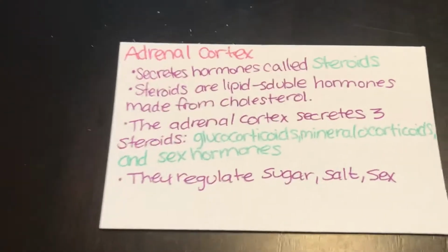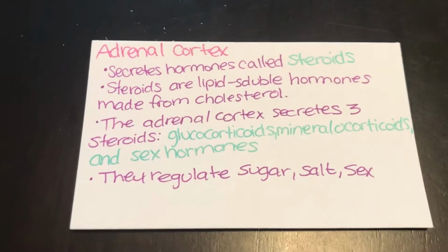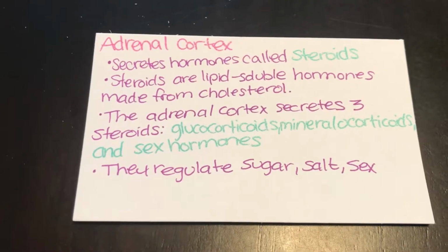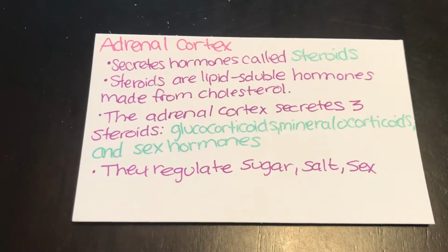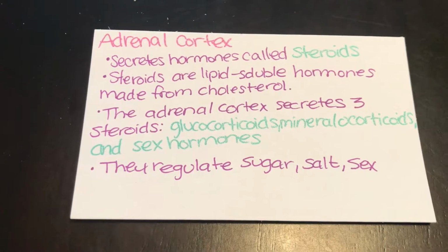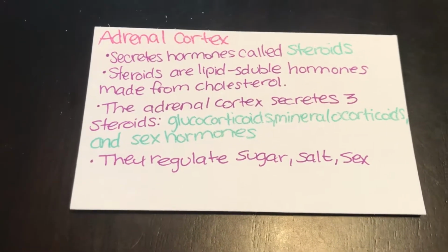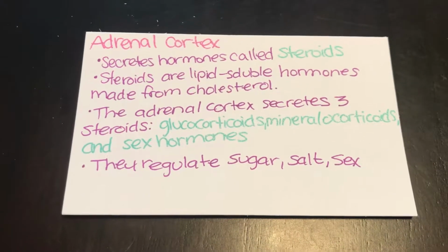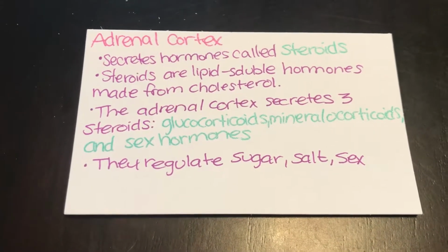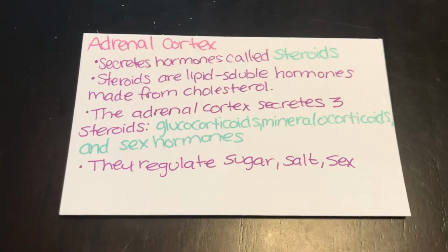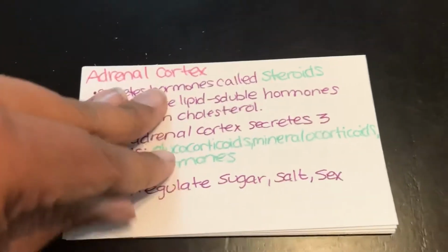In your adrenal cortex, it secretes hormones called steroids. Steroids are lipid-soluble hormones made from cholesterol. The adrenal cortex secretes three steroids: glucocorticoids, mineralocorticoids, and sex hormones. So they regulate sugar, salt, and sex.